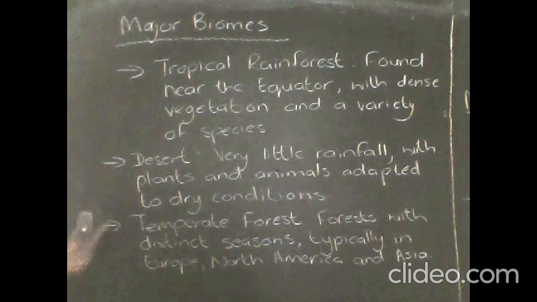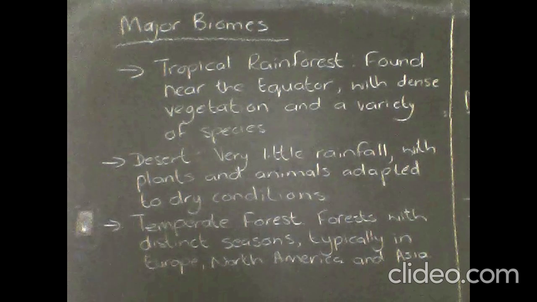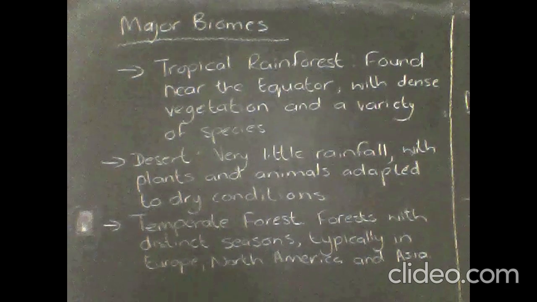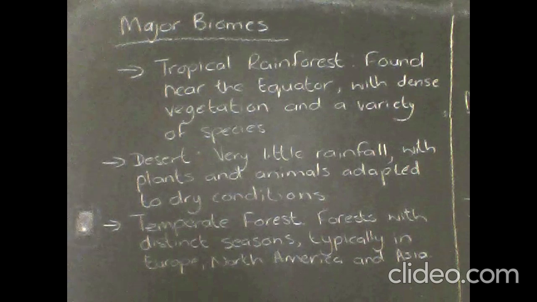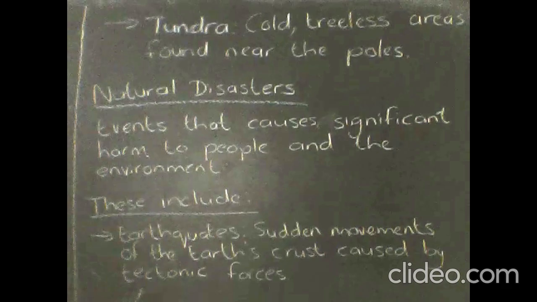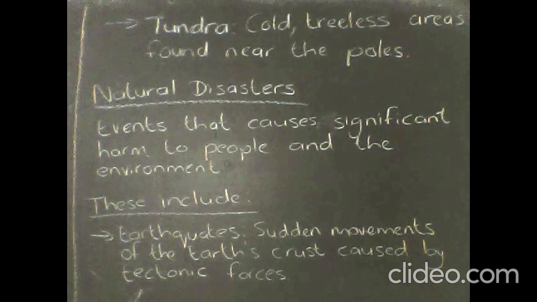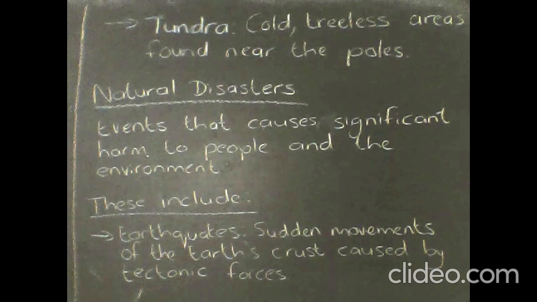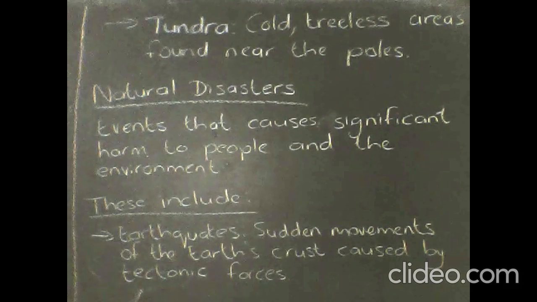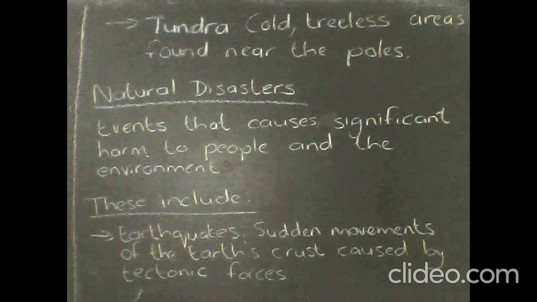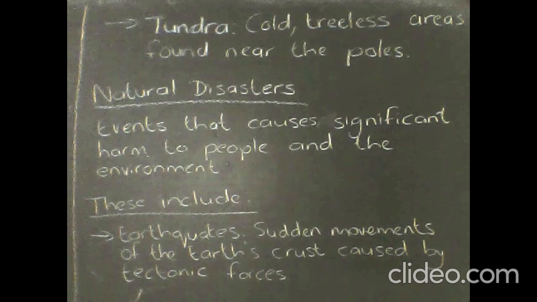Then we have temperate forests, and these are forests with distinct seasons, typically in Europe, North America, and some parts of Asia, not all across Asia. Let's move on. The last type of biome is a tundra, and these are cold, treeless areas found near the poles. So near the poles, there are some trees, there is some vegetation, but it is not large amounts or big amounts. And it's found near the North and the South Pole.